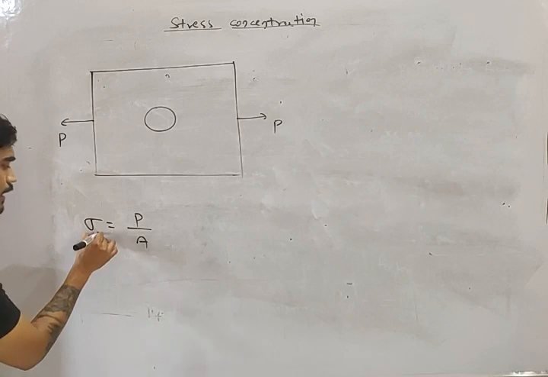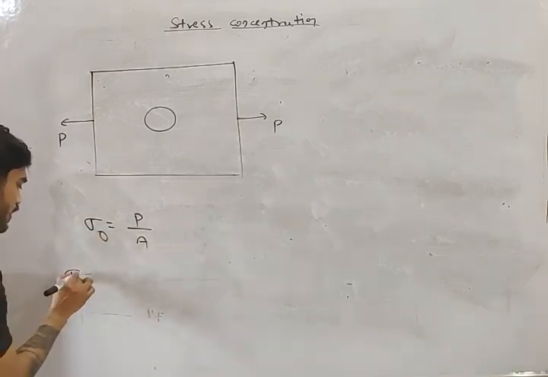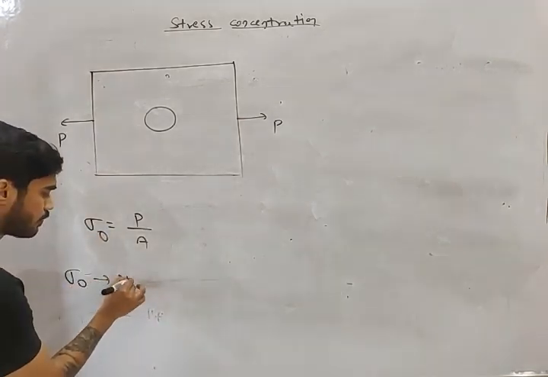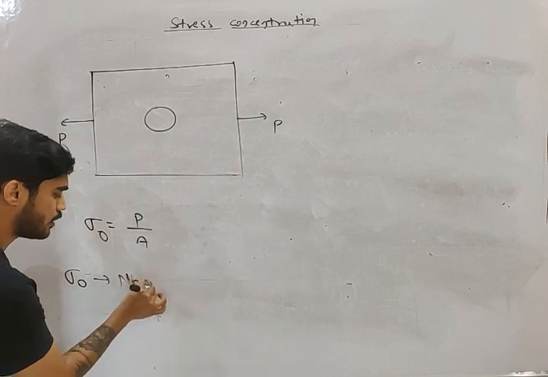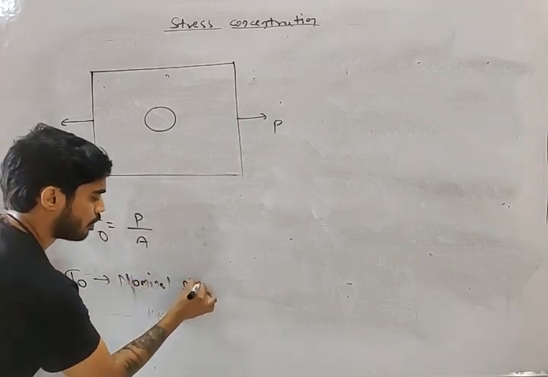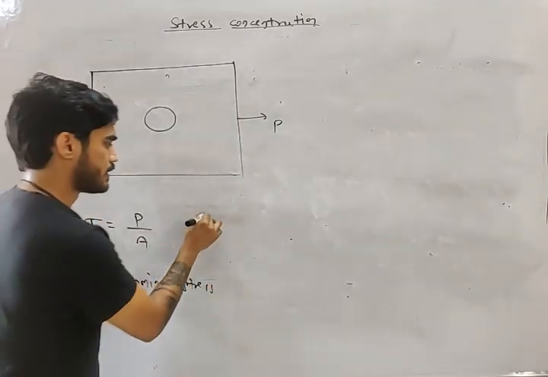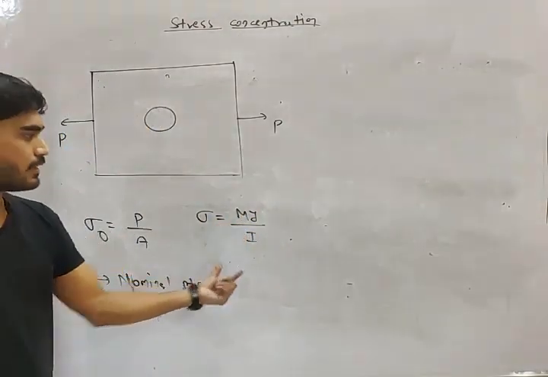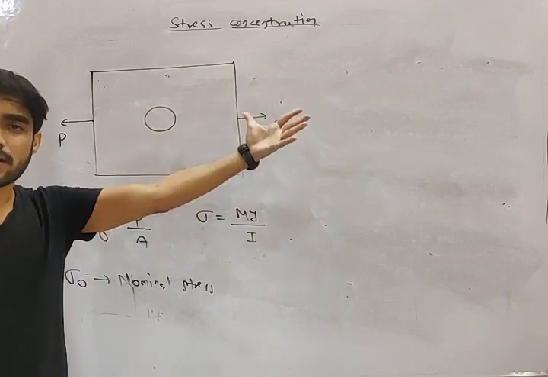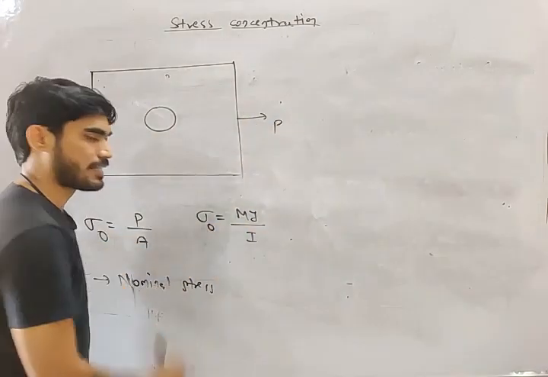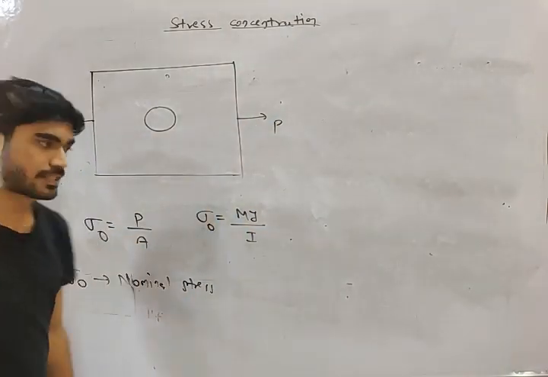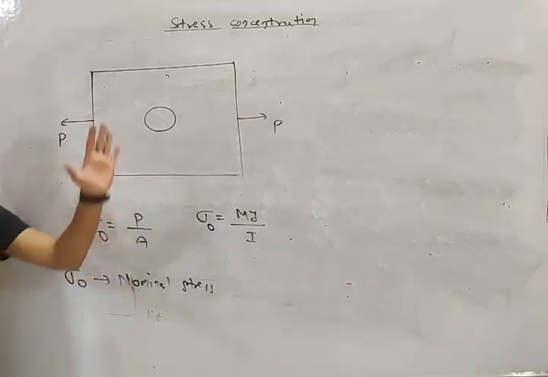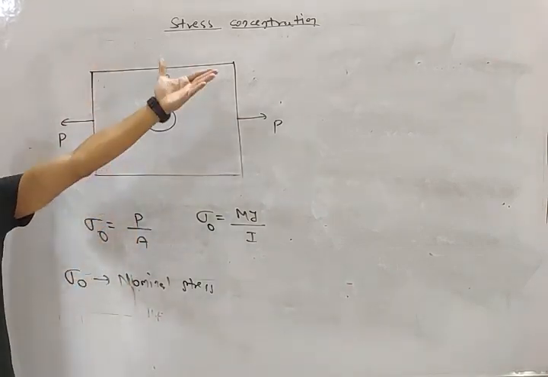We will denote it by sigma O. Sigma O is the nominal stress. We also have sigma equal to My by I, the bending stress, derived from strength of material. So this is also nominal stress. Nominal stress is whatever stress you derived from strength of material.